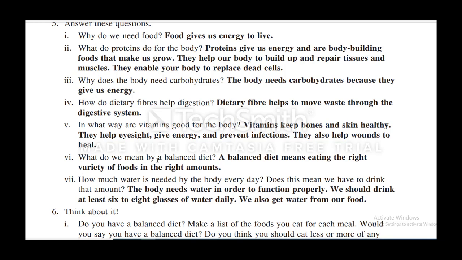What do we mean by balanced diet? A balanced diet means eating the right variety of food in the right amounts. How much water is needed by the body every day? Does this mean we have to drink that amount? The body needs water in order to function properly. We should drink at least 6 to 8 glasses of water daily. We also get water from our food.